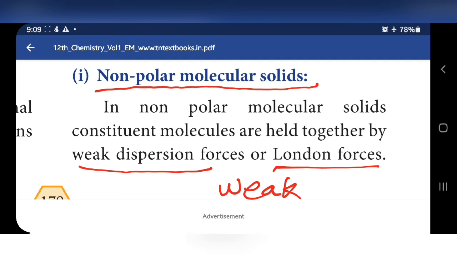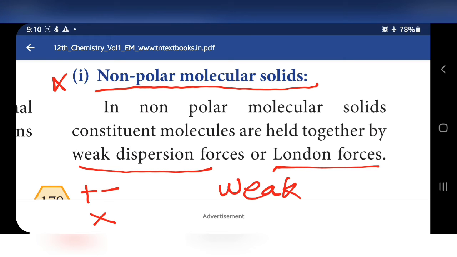So it is a non-polar molecule. What do you mean by polar and what do you mean by non-polar? Polar means charge separation takes place. If charge separation does not take place, that is non-polar. So here charge separation does not take place, so this is non-polar. So in non-polar molecular solids the constituent molecules are held together by weak forces because charge separation does not take place. If charge separation takes place, then positive ions are attracted by negative and negative ions by positive, all ions moving to oppositely charged ions.